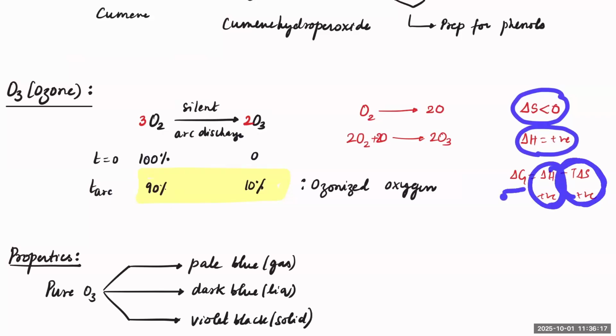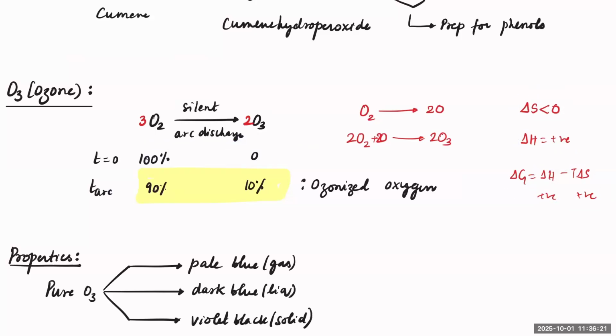Delta G is positive, so it is a highly non-spontaneous reaction, isn't it? Being a non-spontaneous reaction, we will not be able to prepare O3 that easily. You have to continuously keep pushing the reaction in the forward direction. Then only O3 can form. But the backward reaction is highly spontaneous. That's why